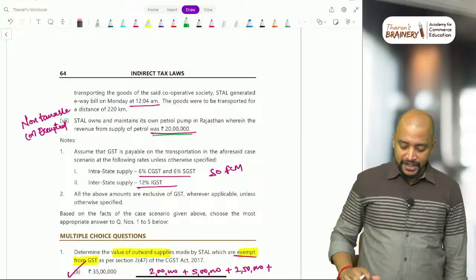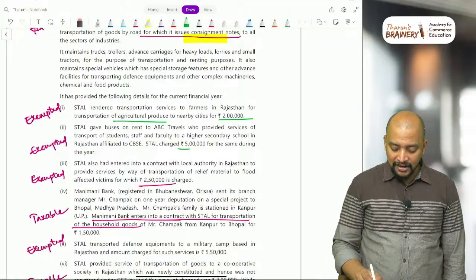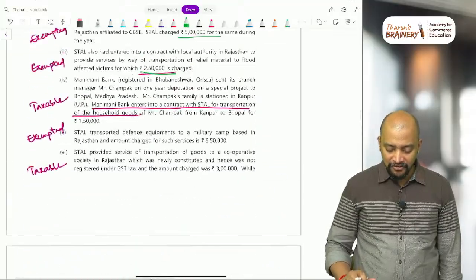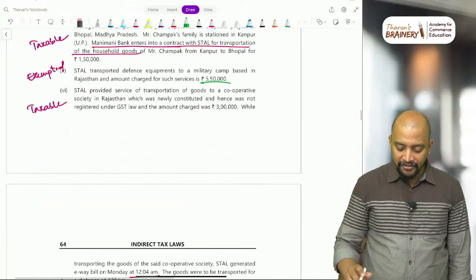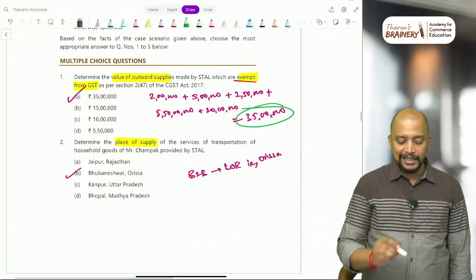So now the first MCQ, what are exempted? If you see this 2 lakhs and like 5 lakhs, then 2 lakh 50, 2 lakhs, 5 lakhs, 2 lakh 50, and thereafter 5 lakh 50 and last 20 lakhs. So that will be 35 lakhs. So that will be taken as the answer.